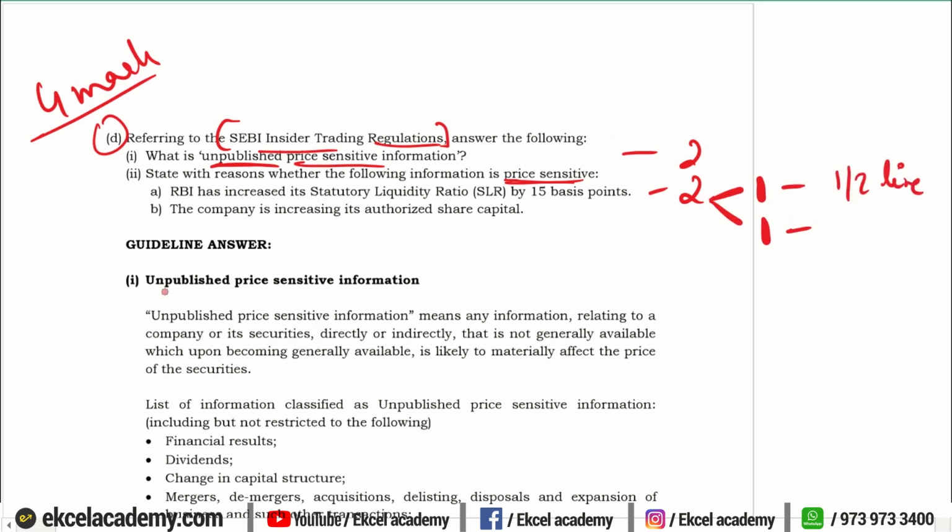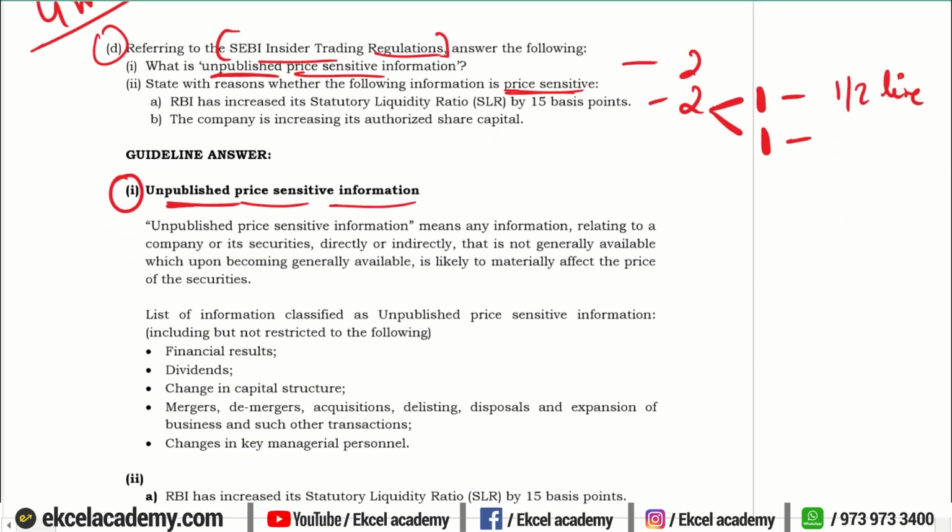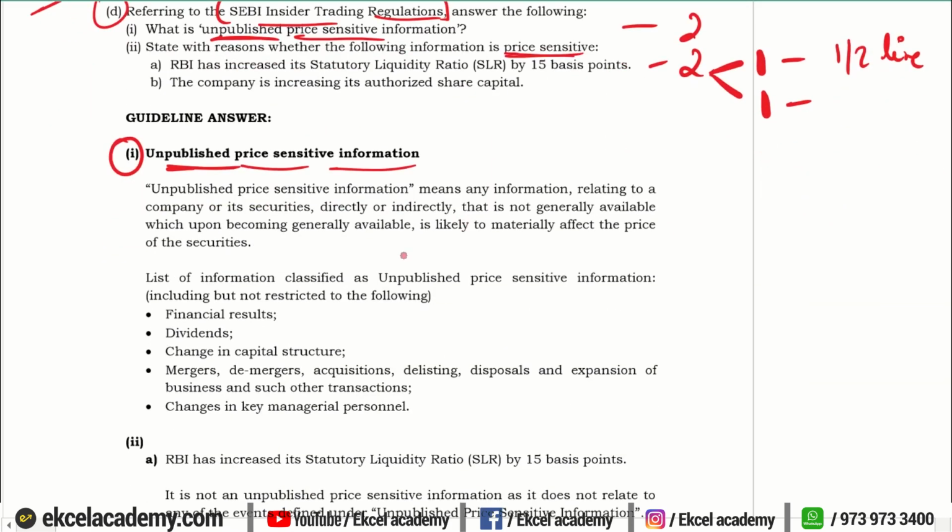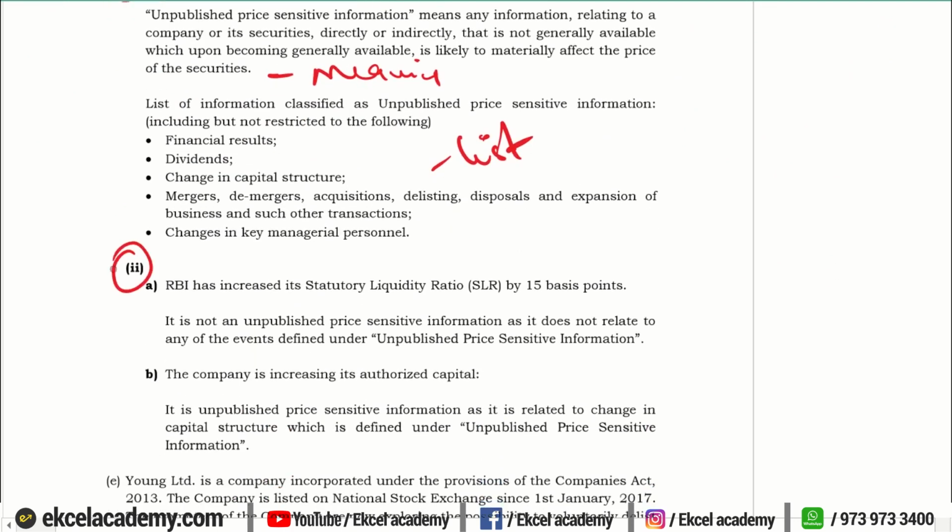Right? So first, what is unpublished price sensitive information? You have to give the definition of what is unpublished price sensitive information. So state the provisions as per the insider trading regulations and give a meaning. Then give the list of all the information that is considered to be unpublished price sensitive information.